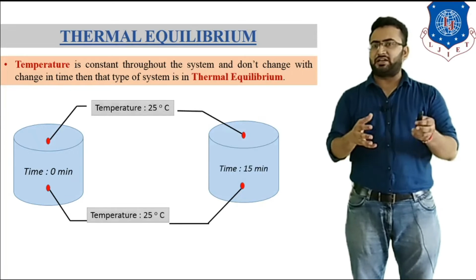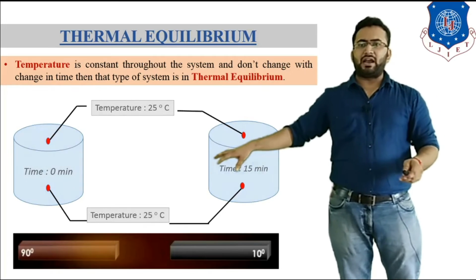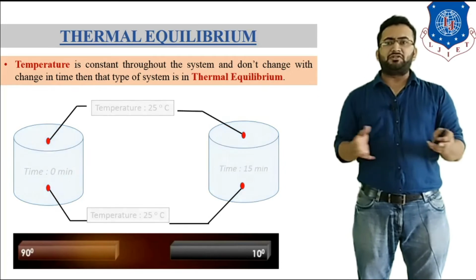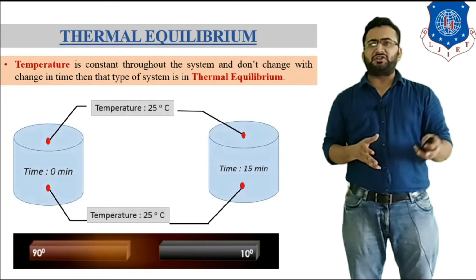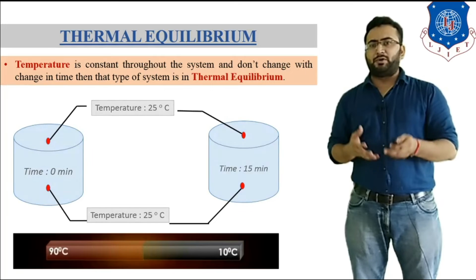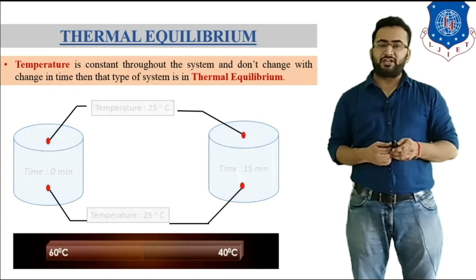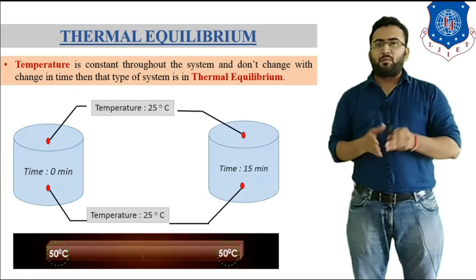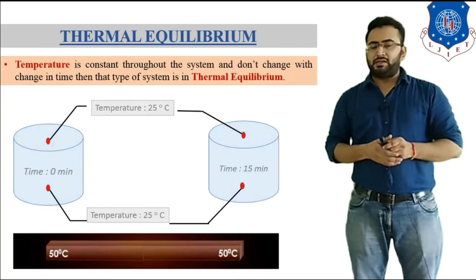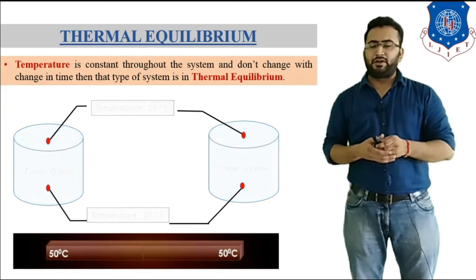To understand this, let's take one more example. Let's take these two bars. One bar is at 90 degrees Celsius and the second bar is at 10 degrees Celsius. When these two bars are connected with each other, they try to exchange temperature and try to reach equilibrium. So both bars are trying to reach the equilibrium state. After some time, both bars are at equilibrium at 50 degrees Celsius. So we can say that these bars are in thermal equilibrium.